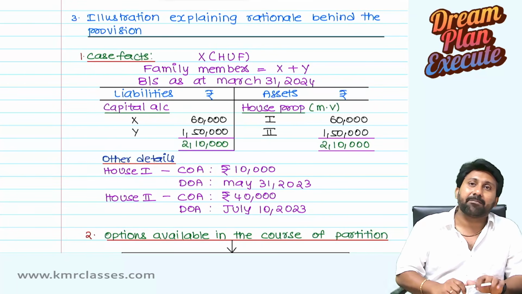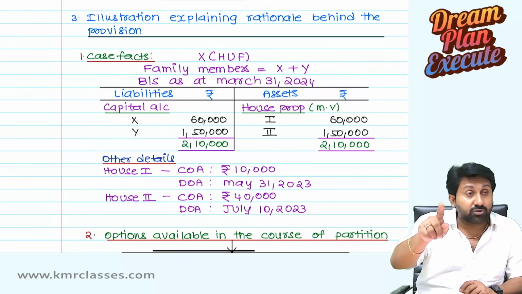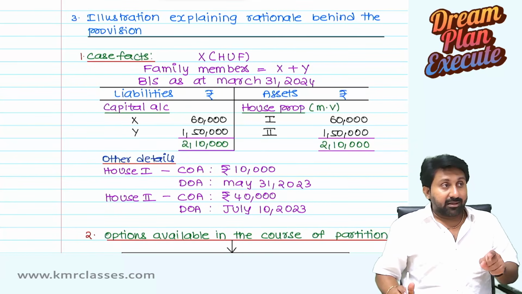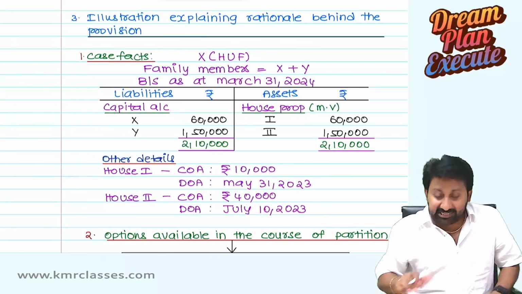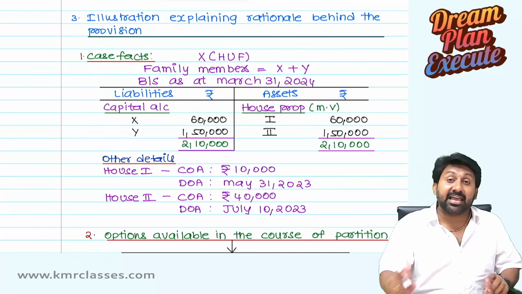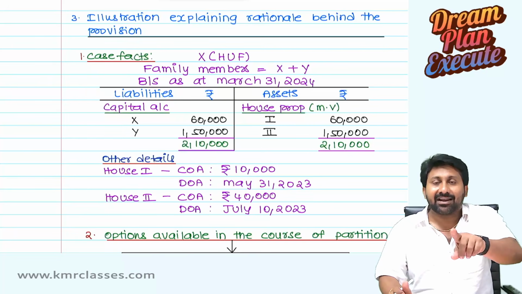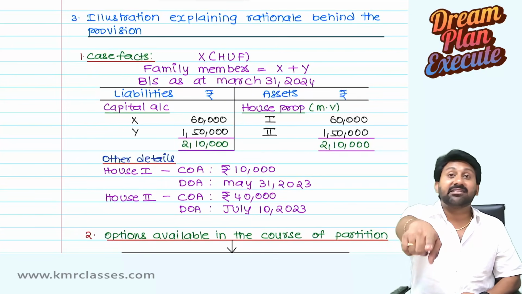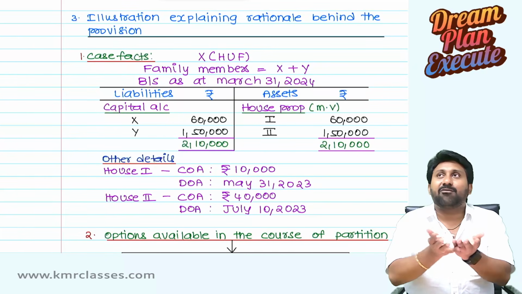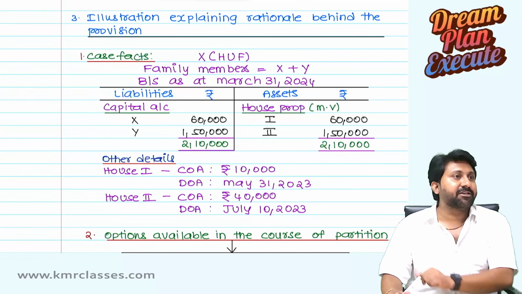And technically what is happening here? 1,10,000 here, 50,000 here, 1,60,000 on which HUF should have paid capital gain tax. Clear? But because of tax planning, instead of selling this 10,000 rupee asset at 60,000 to an outsider, if I give the same asset to the family member as a partition, it is a relocation, not a sale transaction. Therefore, there is no capital gain tax. There is tax planning done by HUF. They avoided the tax legally as per the provisions of income tax.